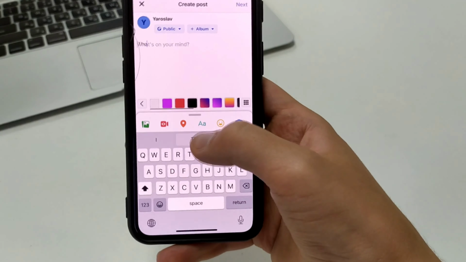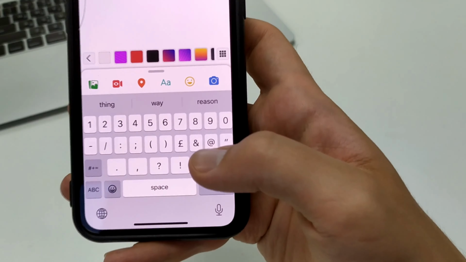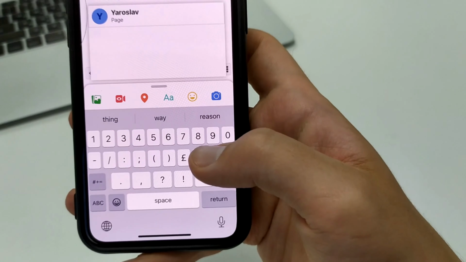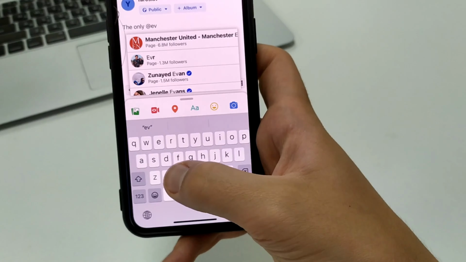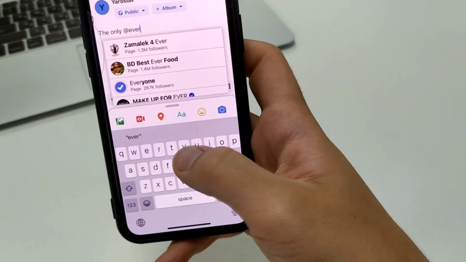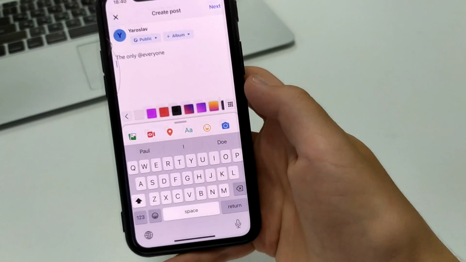Or we can write any text. Next, we open the keyboard and numbers. Here we need to put this hashtag, only it is a dog, and write with you everyone. As soon as we have written it, click Next, Save, and then we can mention everyone in the Facebook group.